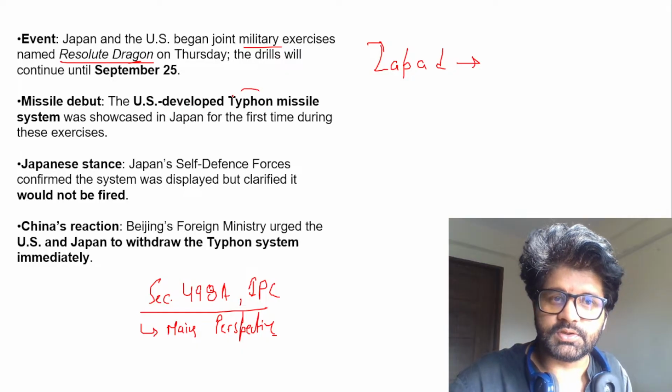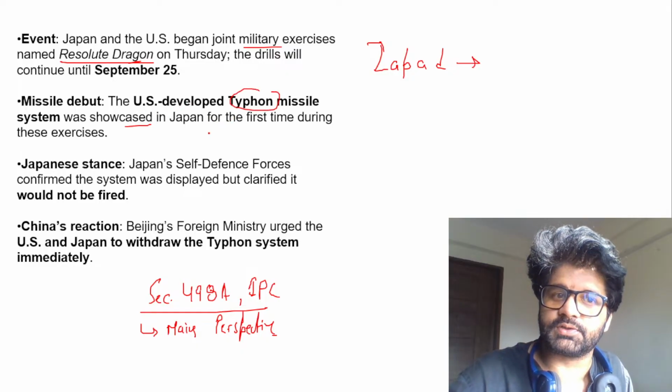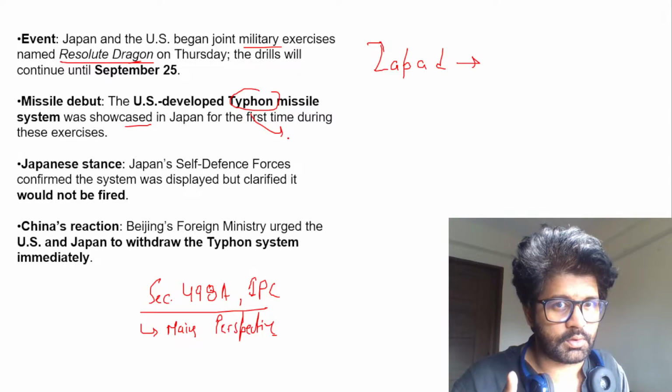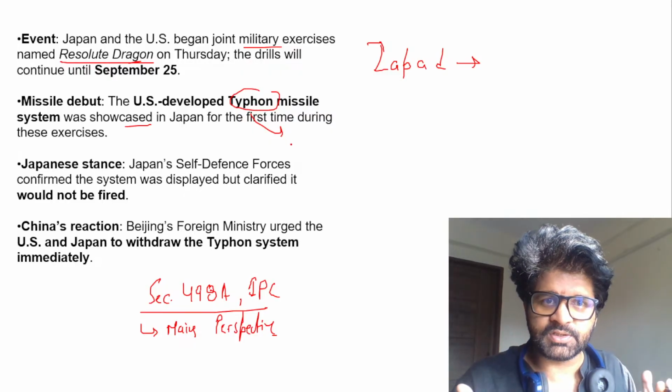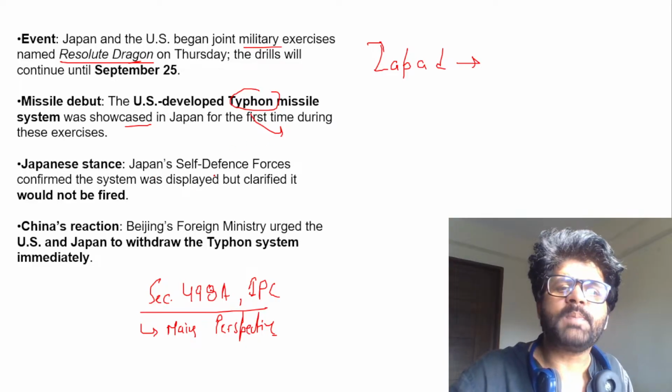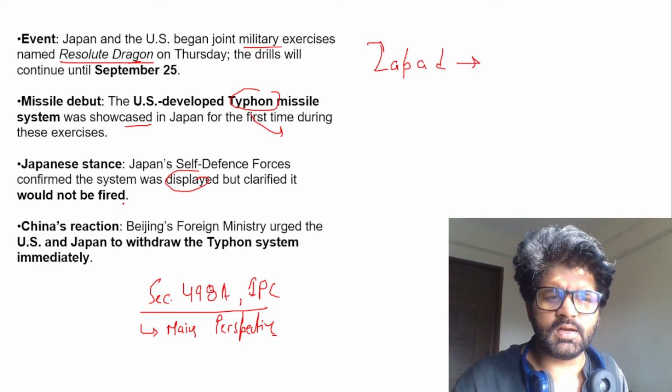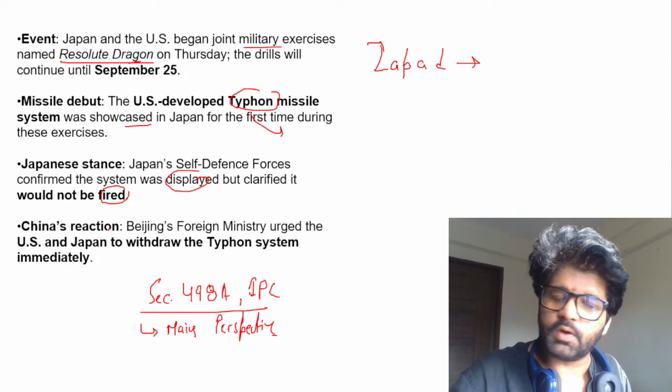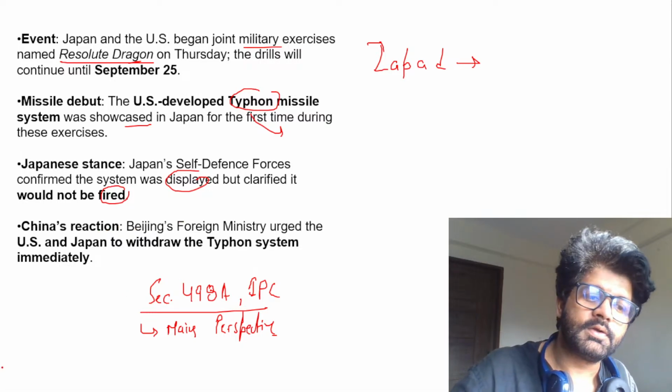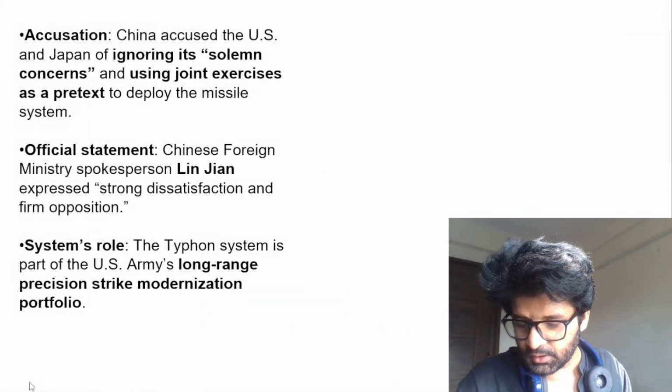And here the US-developed Typhoon missile system was showcased. China is like, don't do it, because it's a missile as well as anti-missile. It can attack, it can defend, and China is not very happy. Japan is saying that, bro, we are just displaying it. We are not firing it. China is like, whatever you're doing, stop it. We don't like it. So all these to and fro things are going on.